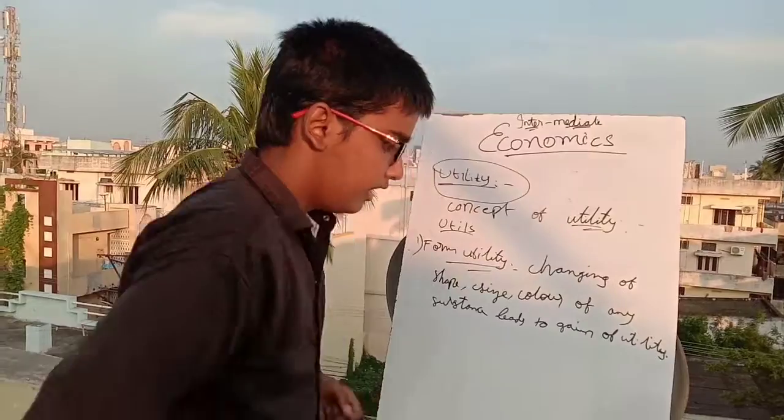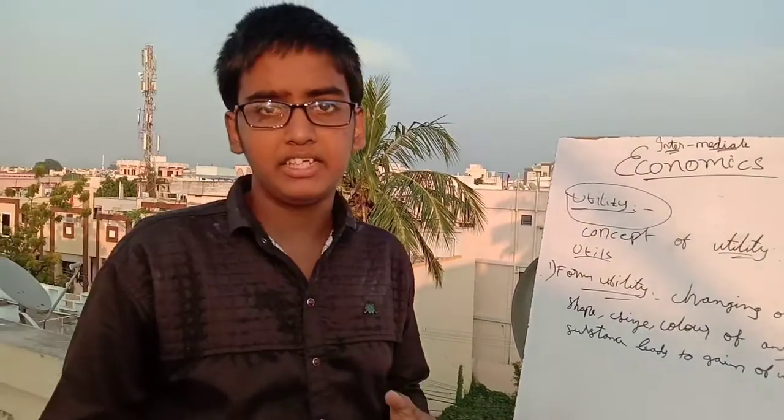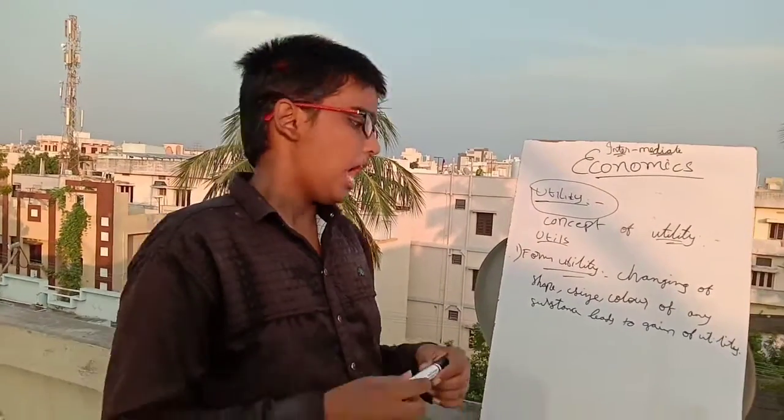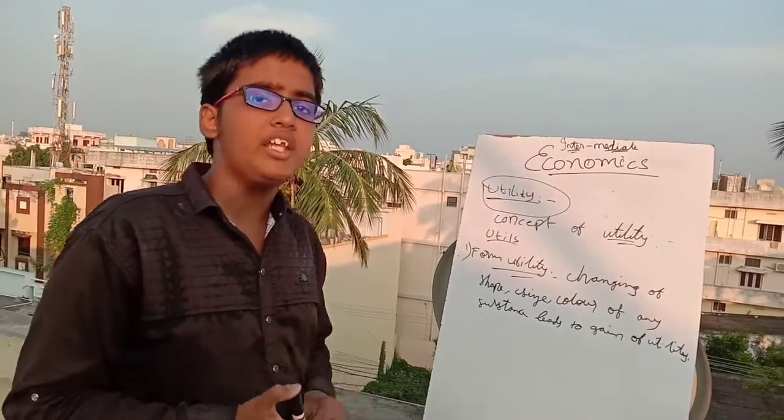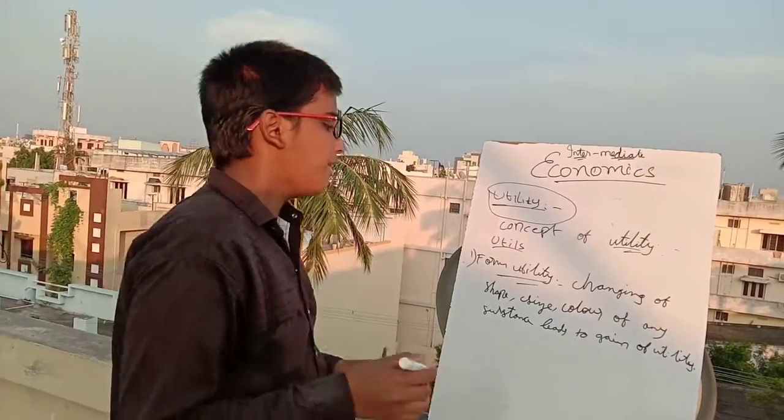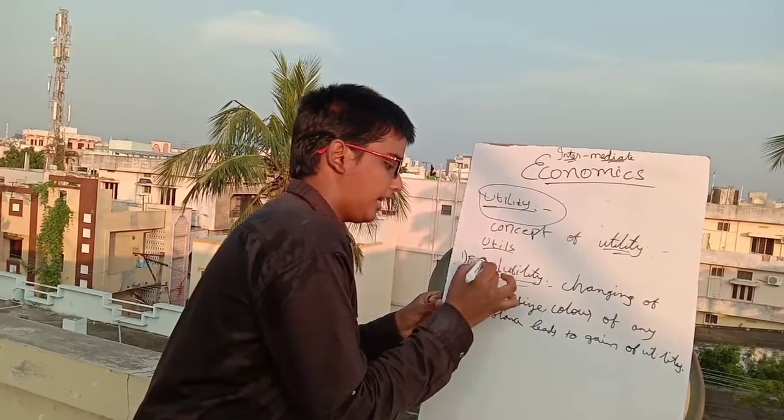Changing the shape, size and color of a substance leads to acquiring utility of that product. This type of utility is called form utility.